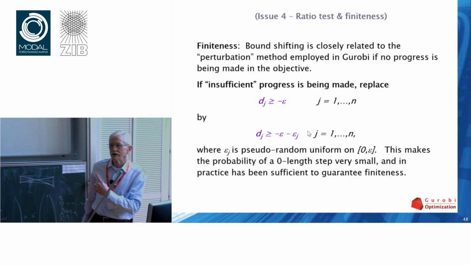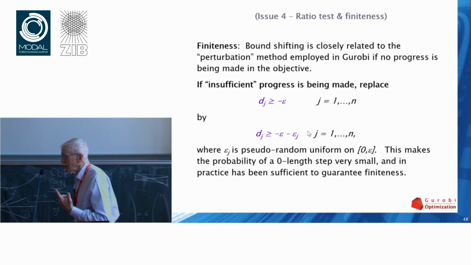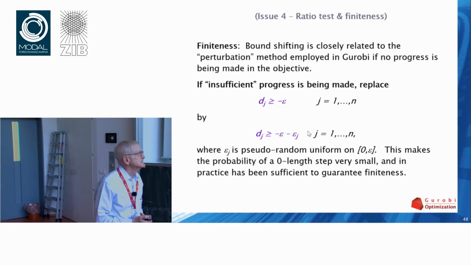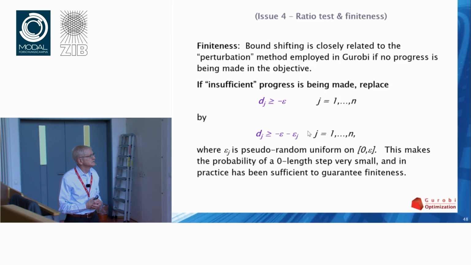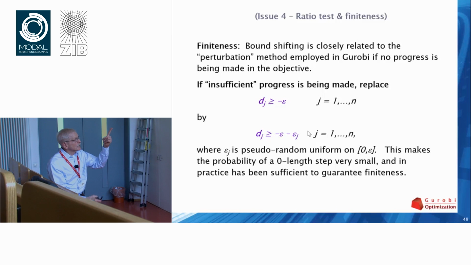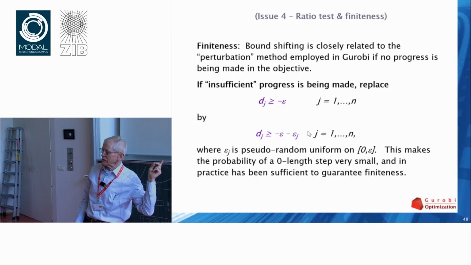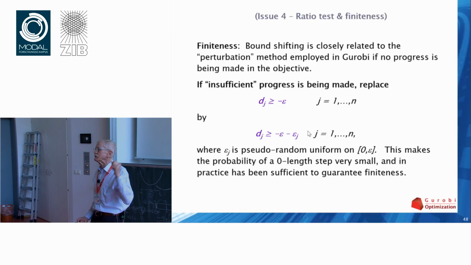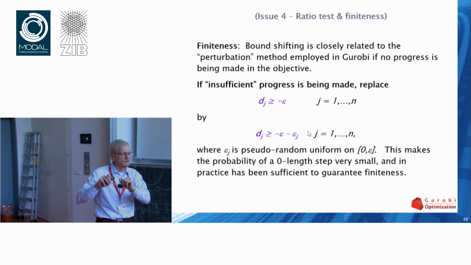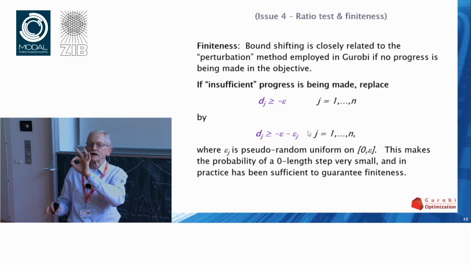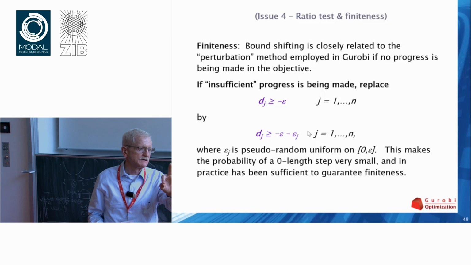So there's a trick here that I'm not telling you. In fact, there are lots of tricks I'm not telling you. Not because I'm trying to be secretive, but because I'm lazy or something. So the point is, the way I implemented this back in the old days was only to do a perturbation. Think of it in the primal. That's the simplest place to think of it. I would only perturb variables that were in the basis.